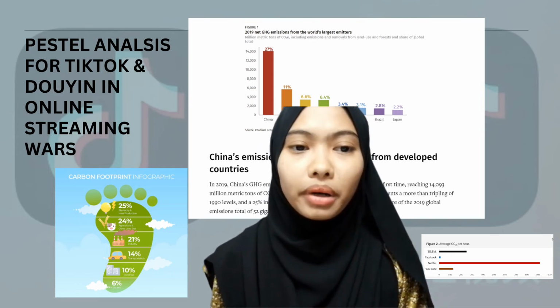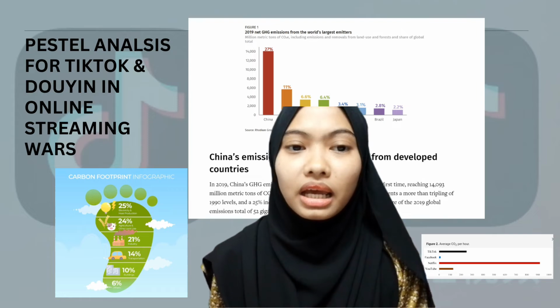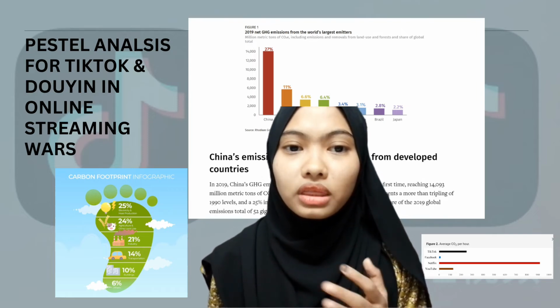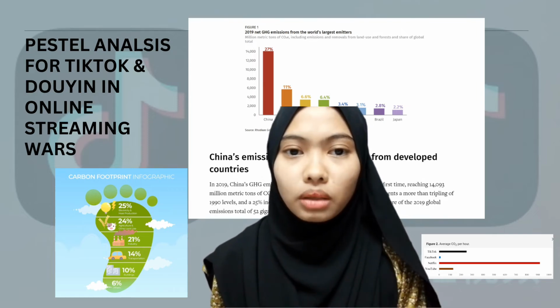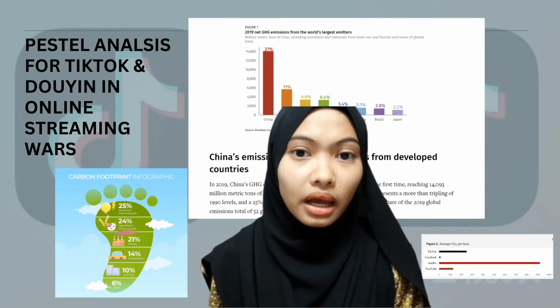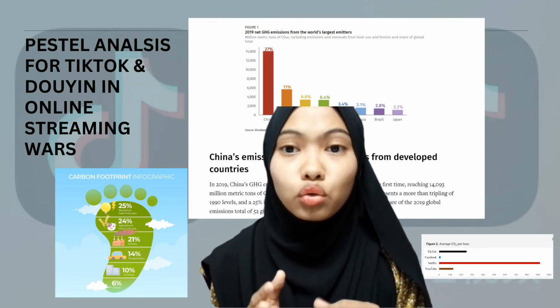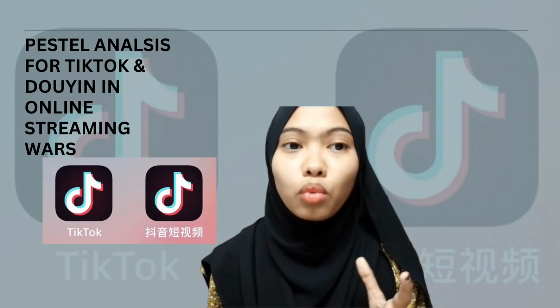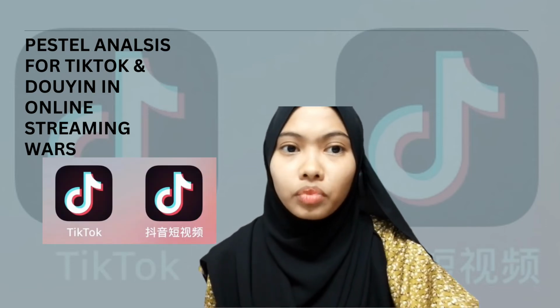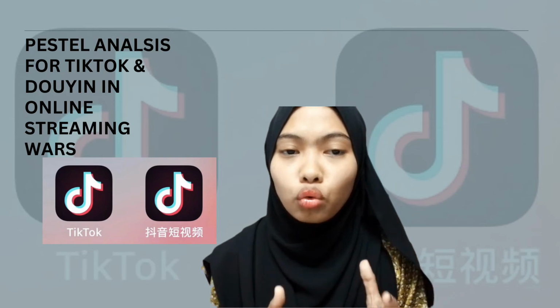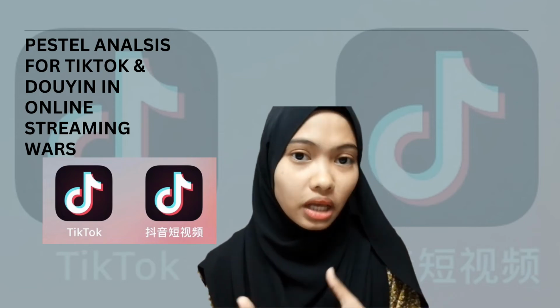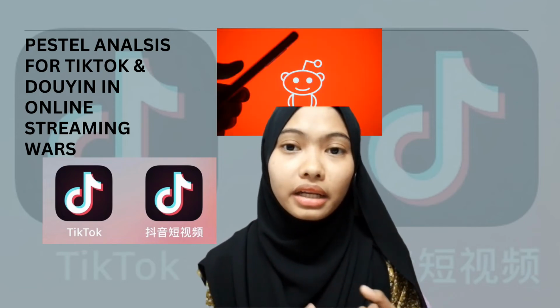Meanwhile, a comparison by the market analyzed 10 of the most popular social media platforms and found that using TikTok generates the most emissions per minute of use at 2.93 grams of carbon dioxide, followed by Reddit and Pinterest.